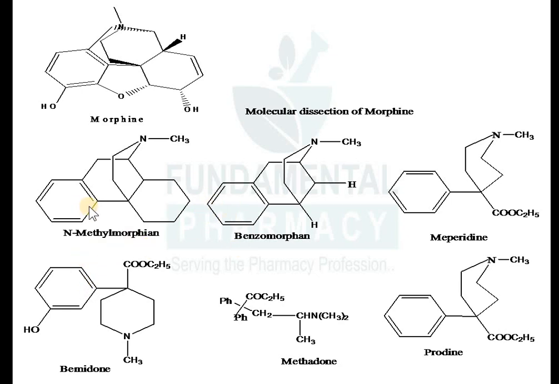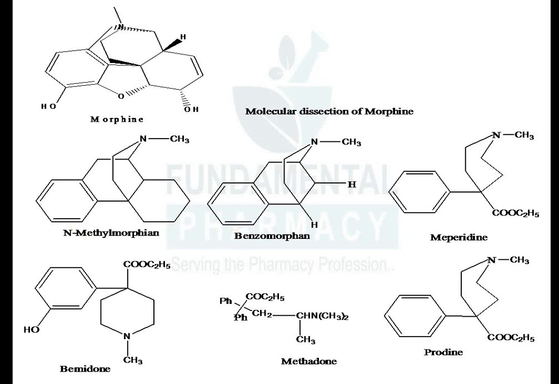Then, in addition to this, if you remove this alicyclic ring, you will get a benzomorphan derivative. Look, when this is removed, this much remains. This is called the N-methyl morphinan derivative; it is a different class. If you remove this as well, both rings, the ether bridge and this alicyclic ring, you get a benzomorphan derivative. The remaining structure will be like this, a benzomorphan derivative.